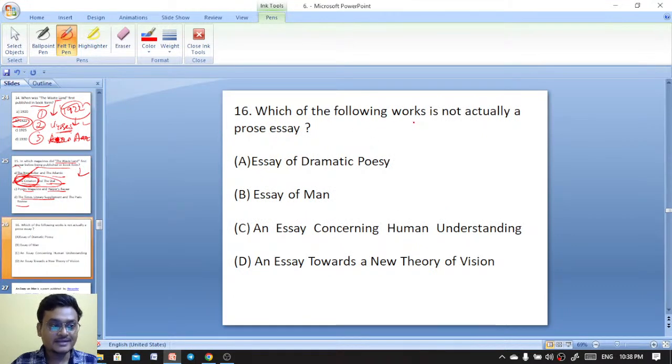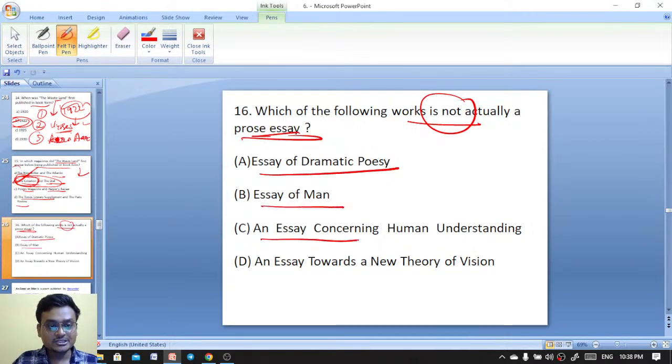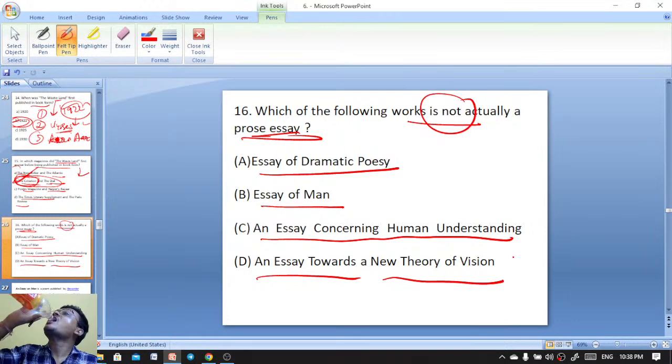Which of the following works is not actually a prose essay? Essay on Dramatic Poesy, Essay on Man, An Essay Concerning Human Understanding, An Essay Towards a New Theory of Vision.